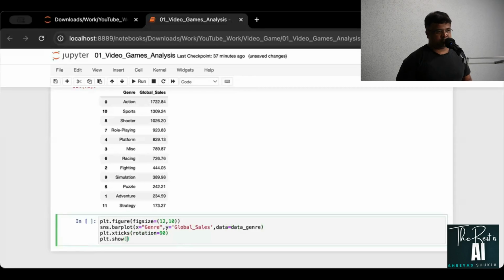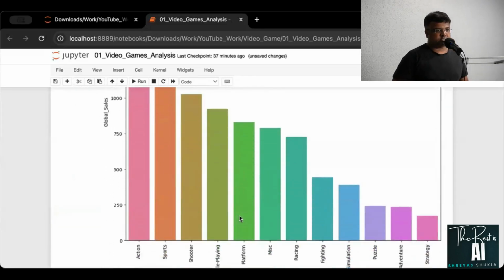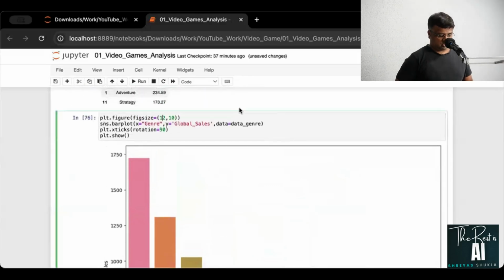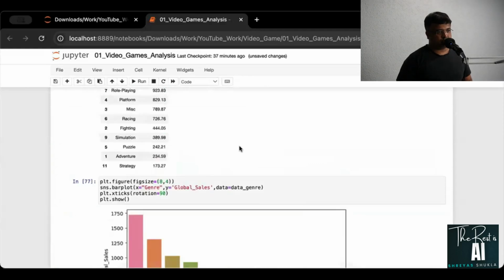I've done everything because I do not want to come back and fix this. So this is what I'm getting. I'll have to fix it unfortunately because it's just not good. So I'll say this is 8 by 4. There you go, much better.